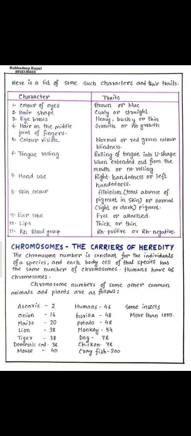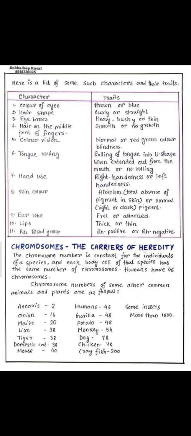Chromosomes, the carriers of heredity. The chromosome number is constant for the individuals of a species. I have already told you that each species has a fixed number of chromosomes, and each body cell of that species has the same number of chromosomes. Whatever the parents have, the daughter also has the same number of chromosomes. Humans, for example, have 46 chromosomes. So the chromosome numbers of some other common animals and plants are as follows.